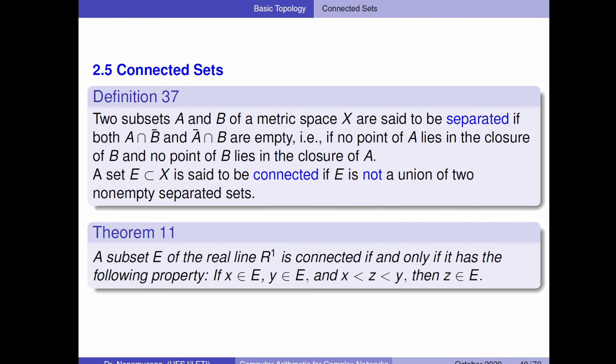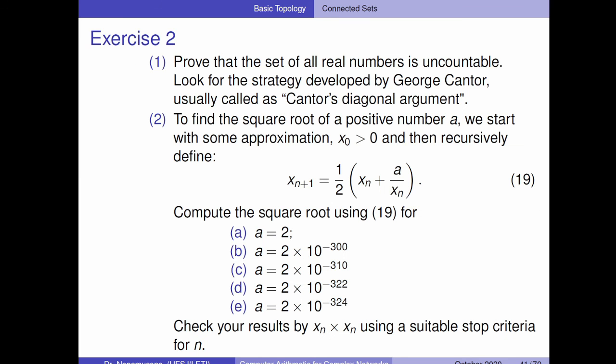A connected set is just one where you don't have separated subsets. It's not so complicated to see, even in theorem 11 as well, right? I'd like most of all to use the previous knowledge to think about these two questions. First of all, prove that the set of all real numbers is uncountable.